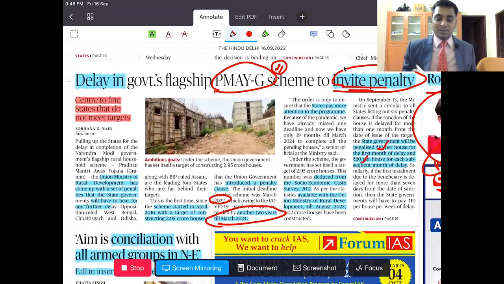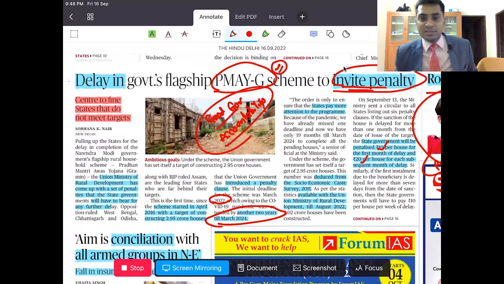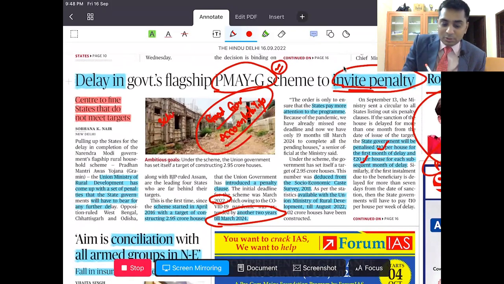Where you can use this is again in good governance. How? In order to ensure accountability in governance, these things can be used, right? And how we can implement particular schemes. You can write these things in answer writing.